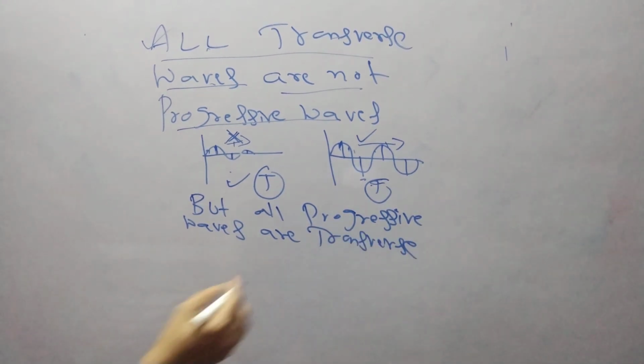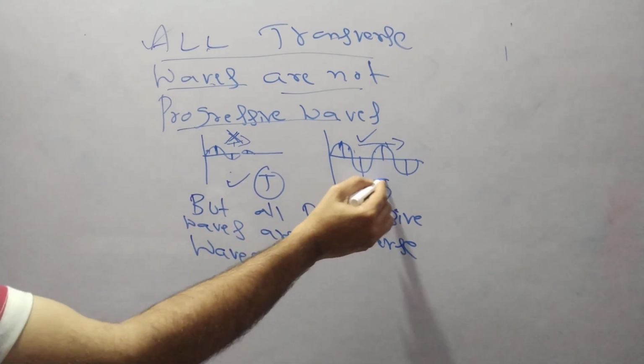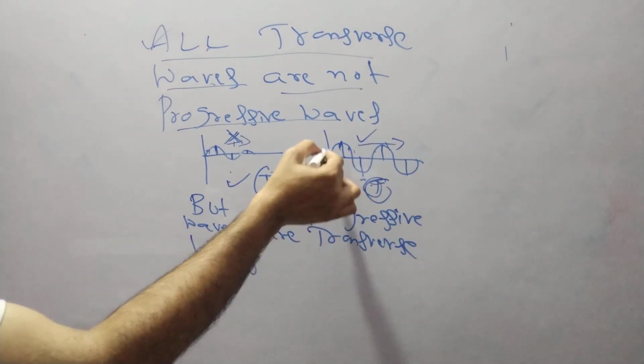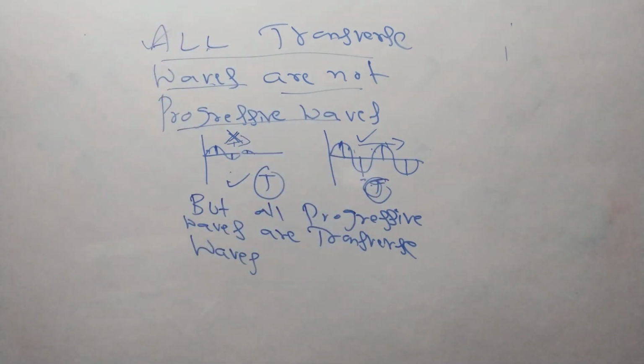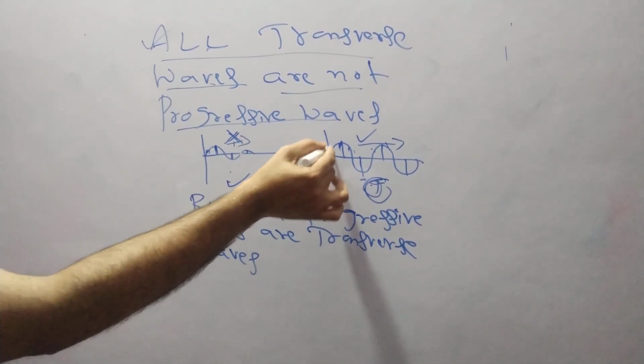Are transfer waves. Okay. You can see here, this is a transfer wave, but this is also progressive. This is a progressive wave, but also a transfer wave. Right? So this is regarding transfer waves. Again, energy will propagate from one point to another point here.